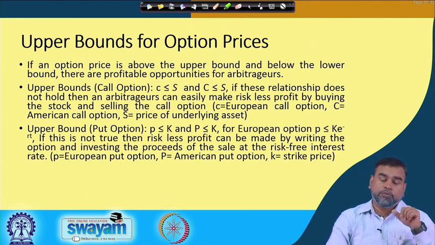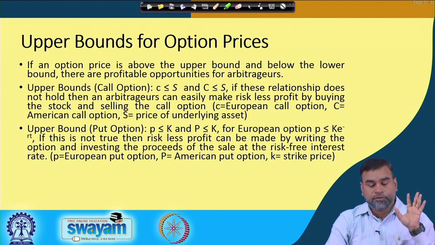For the upper bound of the put option, it can go to a maximum of the strike price. The put option price is less than or equal to K for both American and European options.